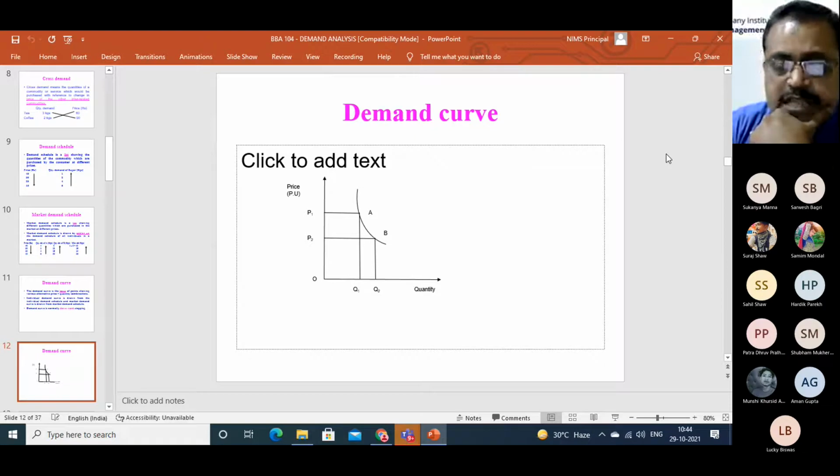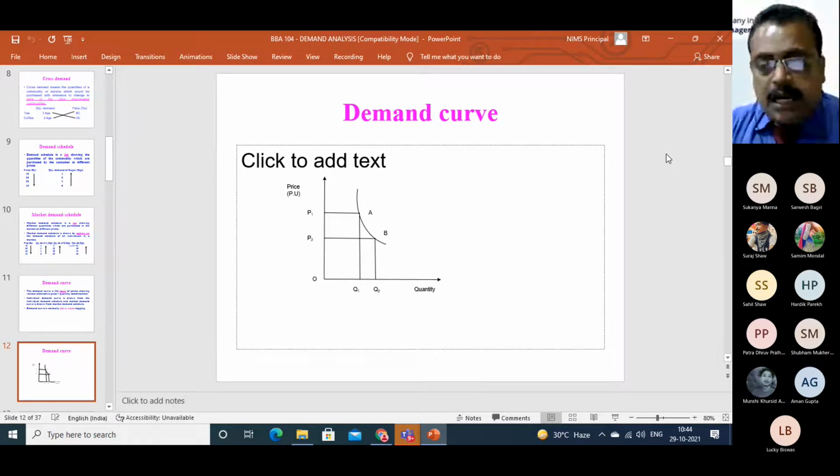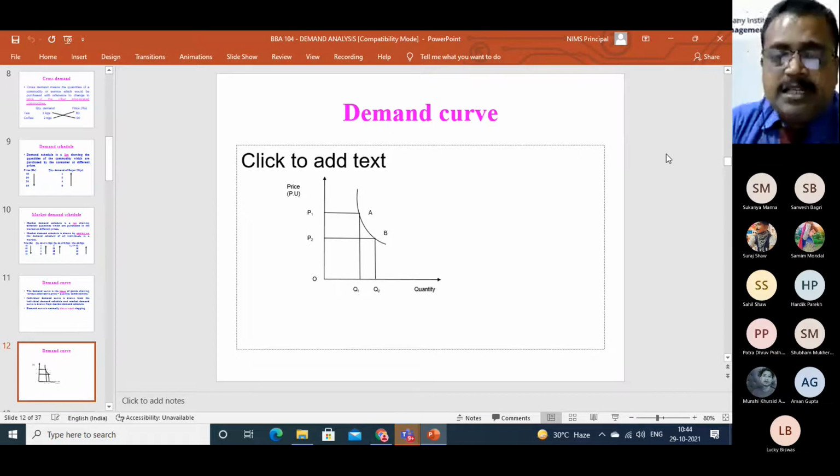When these combinations are added, you see a curve appears, is called the demand curve. Demand curve may be the individual demand curve, may be the market demand curve. Whether individual or market demand curve, due to the nature of the relationship between price and quantity demand, the demand curve is downward sloping. So why the demand curve is downward sloping, I shall explain in the next class. But before that, I shall explain in the next class what is demand curve again.